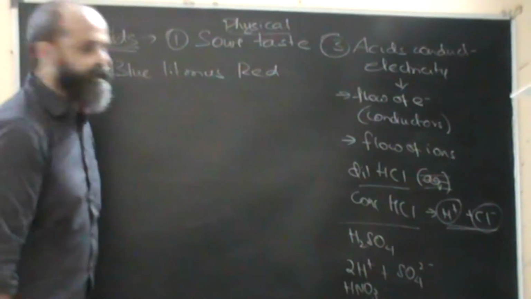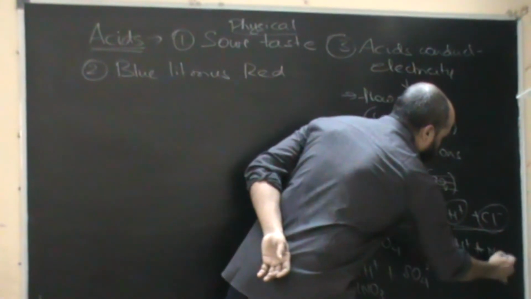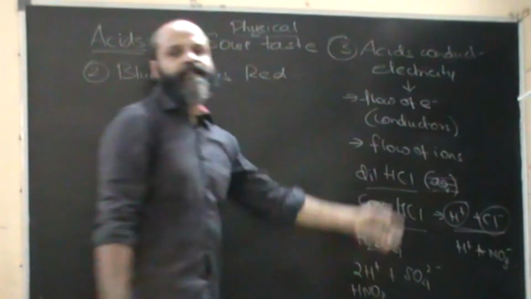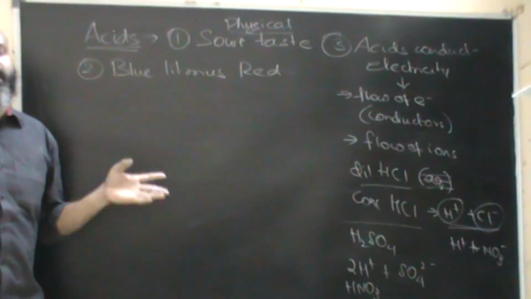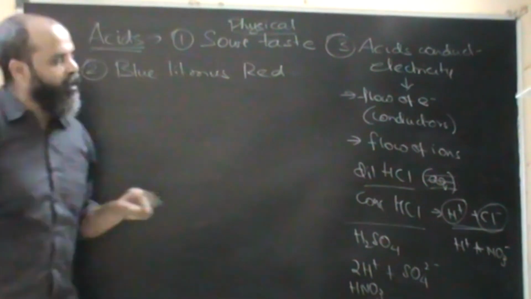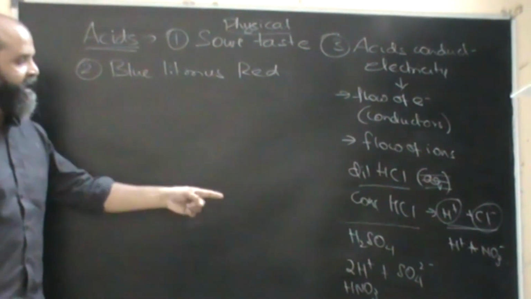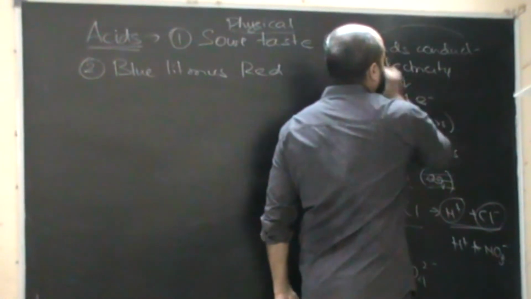Nitric acid gets dissociated as H plus and NO3 minus ions. This is the dissociation of ions, and these are the ions responsible for the flow of electricity in electrolytes, or we could say that acids conduct electricity.